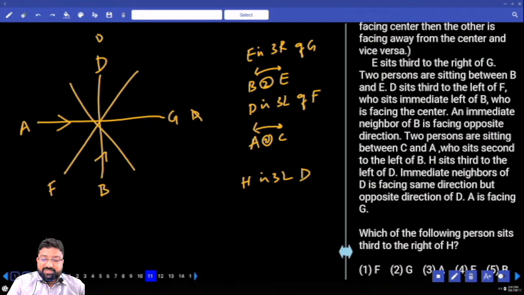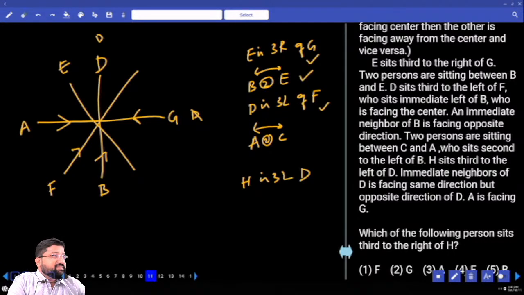Now we do have something about D. D is third to the left of F. Is that correct? Next entity, E is third to the right of G, and 1, 2, 3 are already occupied by F. So for sure this is E. E who is third to the right of G, and G should be facing inside. Two persons between B and D.